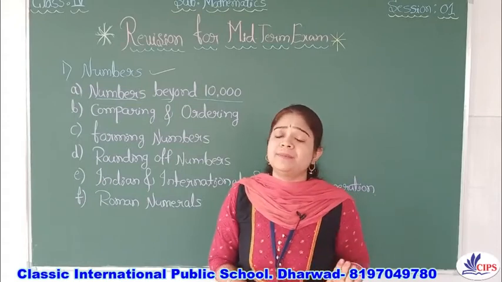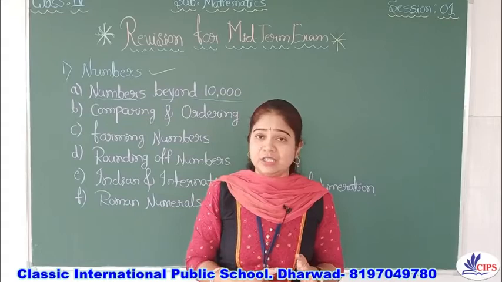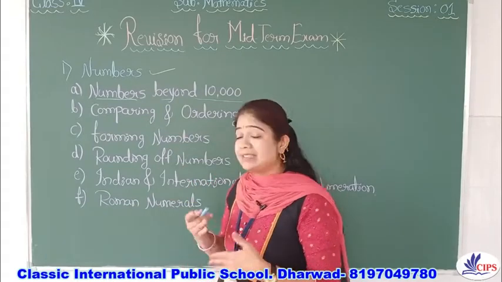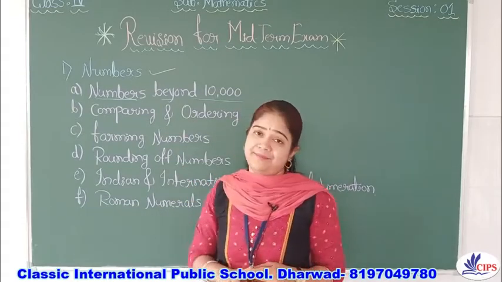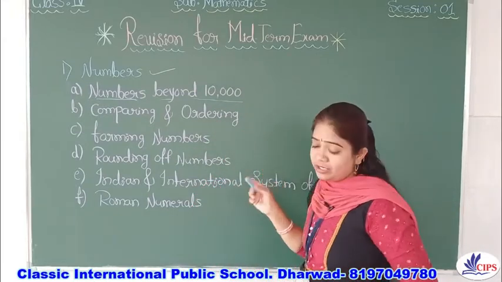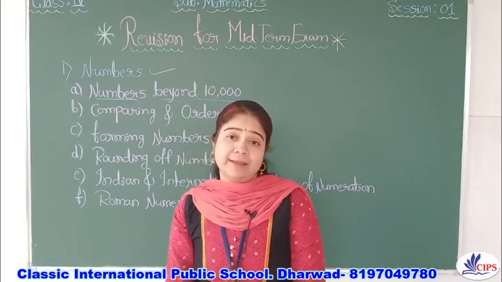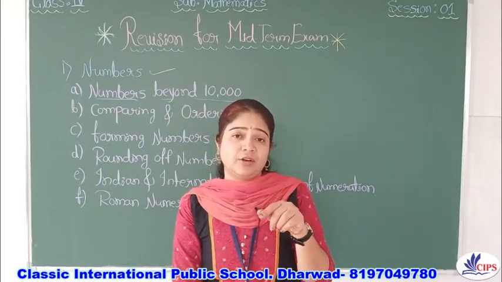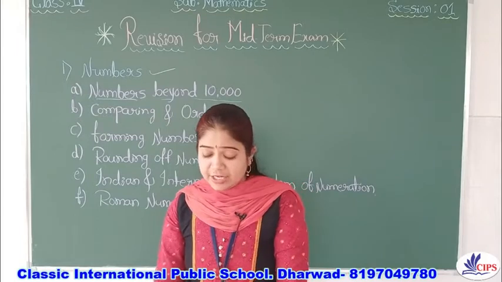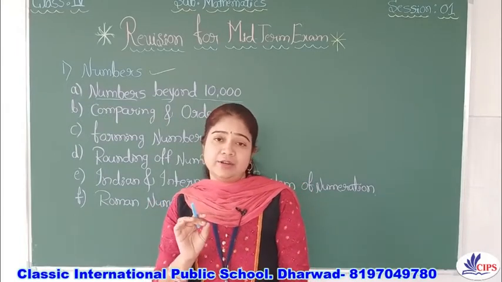If you know the place value chart, it is definitely very easy to revise this numbers chapter. So put down this place value chart table and try to solve the sums related to it.